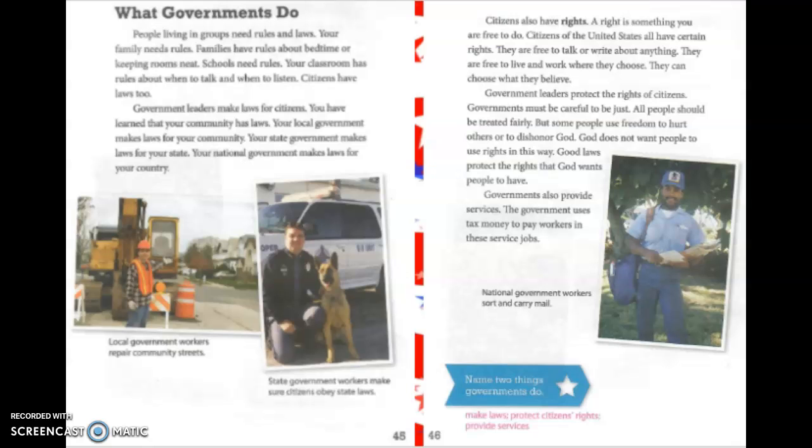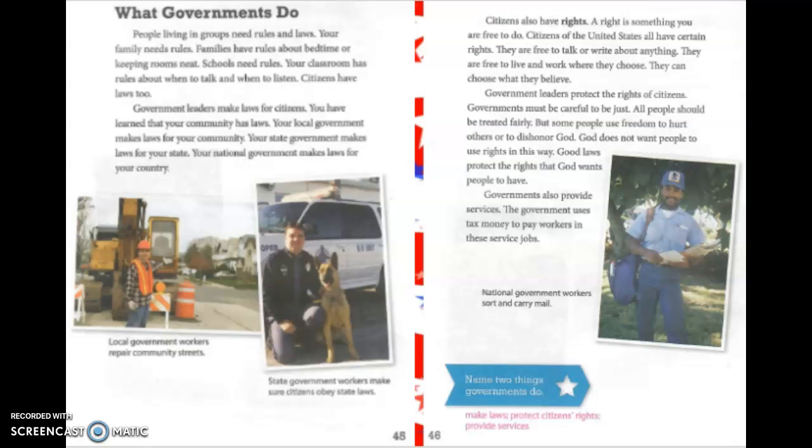Governments must be careful to be just. All people should be treated fairly, but some people use freedom to hurt others or to dishonor God. God does not want people to use rights in this way. Good laws protect the rights that God wants people to have. Governments also provide services. The government uses tax money to pay workers in these service jobs.